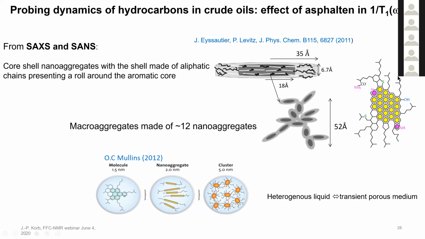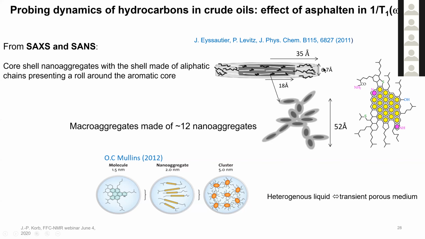Asphaltene is still a mystery, but basically it's a molecule that is heterogeneous, with sulfur, nitrogen, oxygen. It's a planar molecule with a core shell, and this molecule can aggregate.